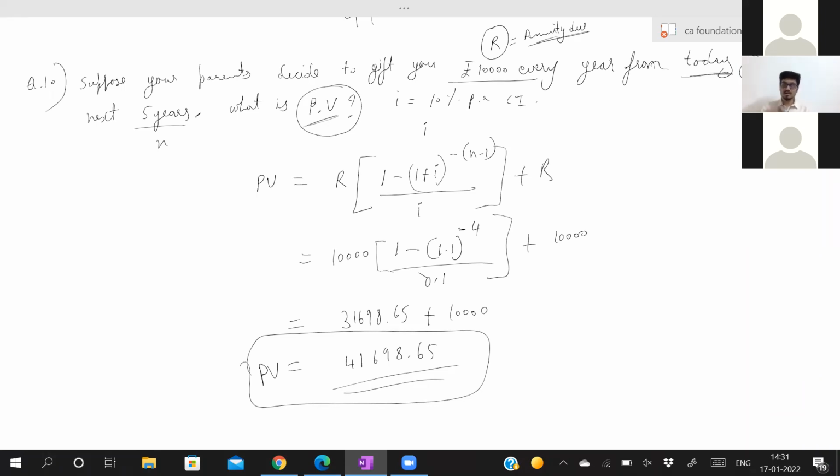So try to do everything from the calculator only. If you are writing it down and doing it, take up to 4 decimals. Ikra has got 41,700. Good, one number off at the start is fine.